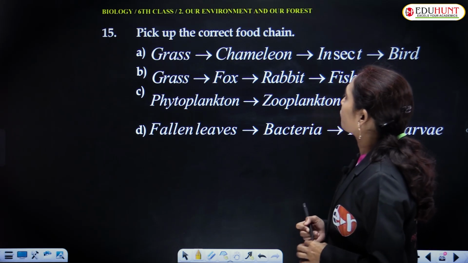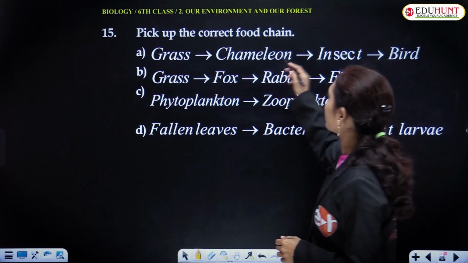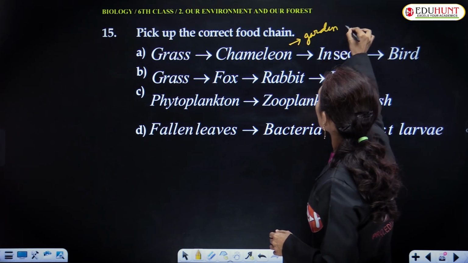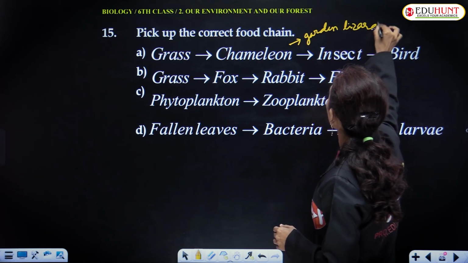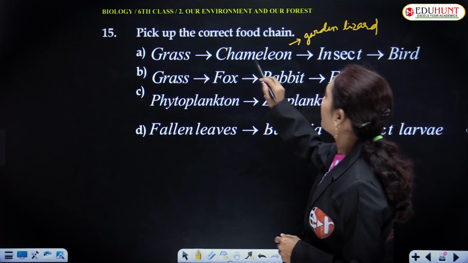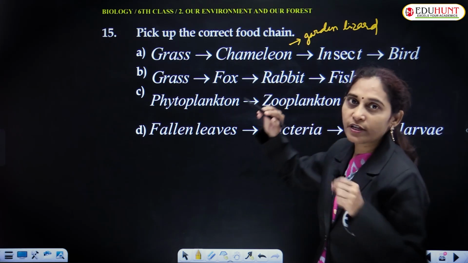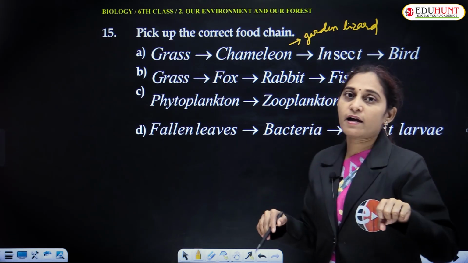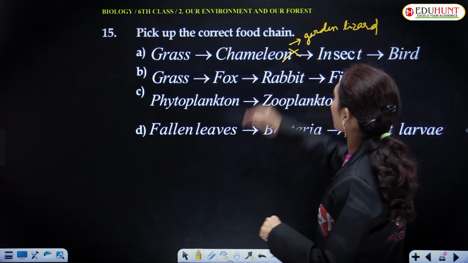Pick up the correct food chain. Grass, chameleon. Chameleon is a lizard, garden lizard. Okay. Garden lizard, insect, bird. Because the garden lizard feeds on the insect, not the insect eats the chameleon. So it is wrong.